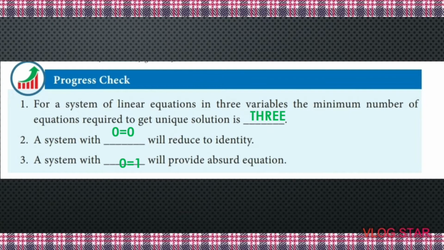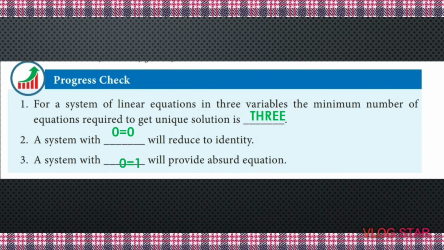If 3 variables are given, as I already told you, there are 3 solutions. To get 3 solutions, the number of equations is also 3. So, everything is 3 in a linear equation in 3 variables: 3 variables, 3 equations and 3 solutions. That is why for a system of linear equations in 3 variables, the minimum number of equations required to get a unique solution is 3.